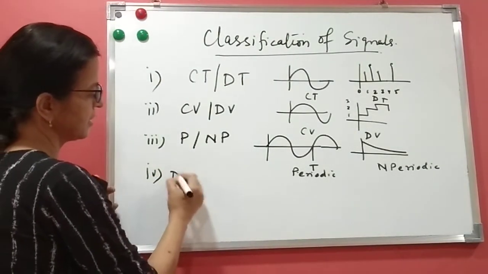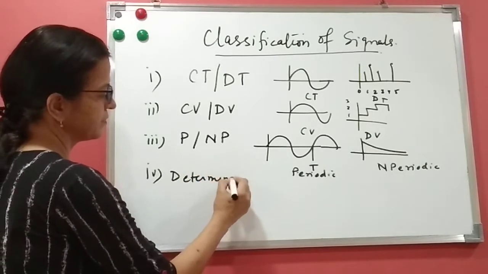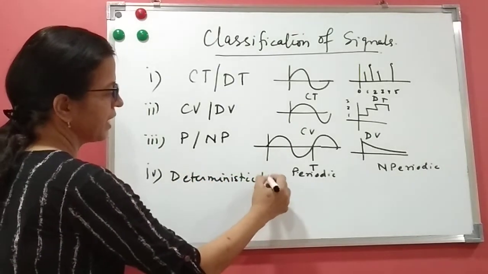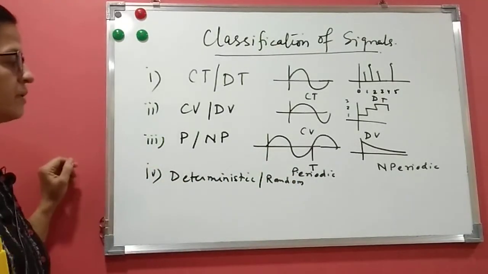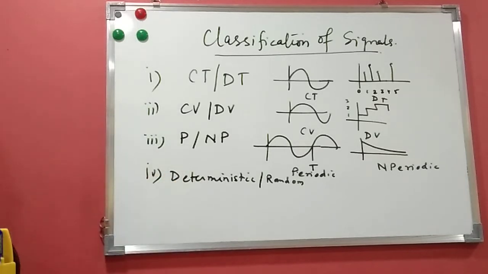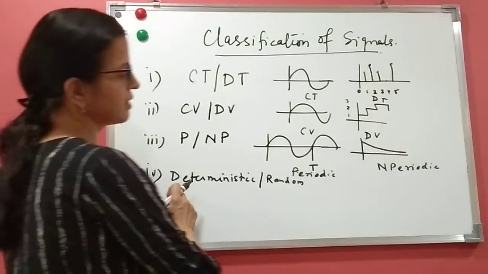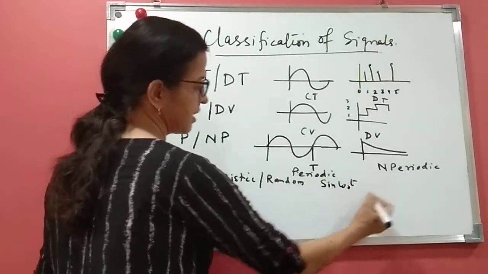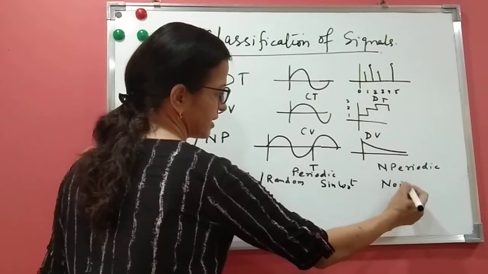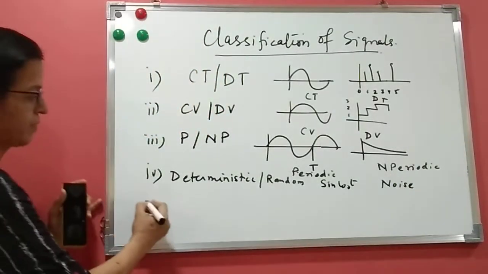The fourth is deterministic and random. A signal whose value can be written in mathematical form, or in the form of an equation, is called a deterministic signal, and the signal which cannot be written in mathematical form is called a random signal. Example of random signal is noise. Deterministic signal, again I can say a sine wave signal, sine of omega naught t is a deterministic signal, and random signal I can say noise is a random signal. We cannot write its equation.